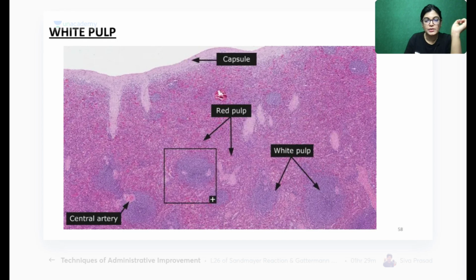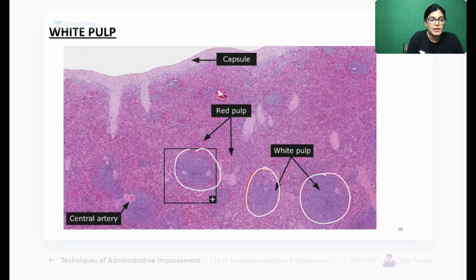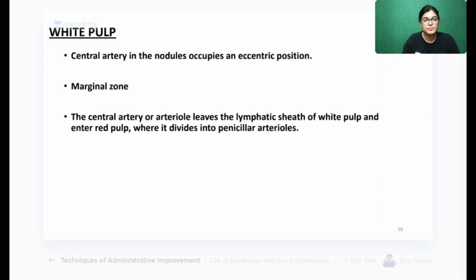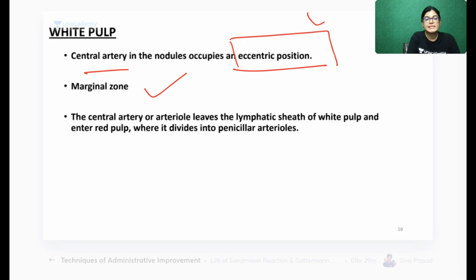Thank you. So again, this is another slide where you can see very nicely. Let me use white. This is white pulp. This is white pulp. And what is this? This is central artery. I will use red color for it. This is the outer fibrous capsule. And in between white pulp, there is an area of red pulp. White pulp has the central artery in which position? Eccentric position. It also has marginal zones, meaning the outer part of the white pulp.